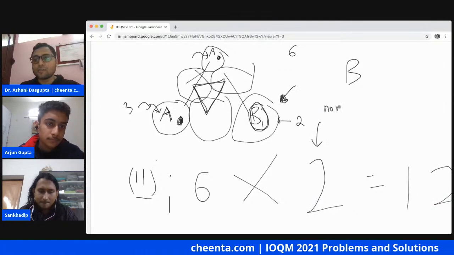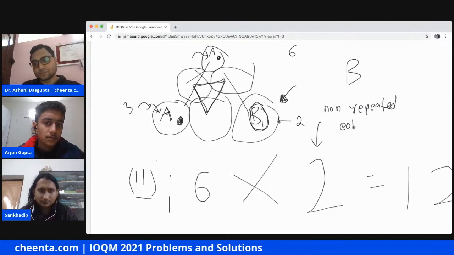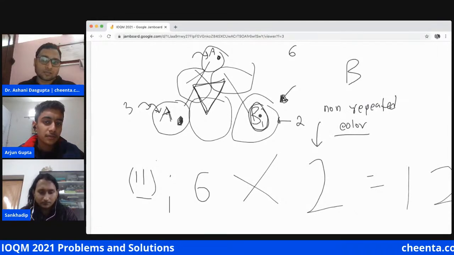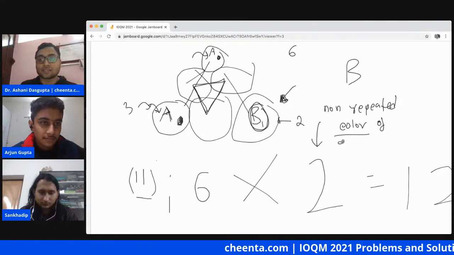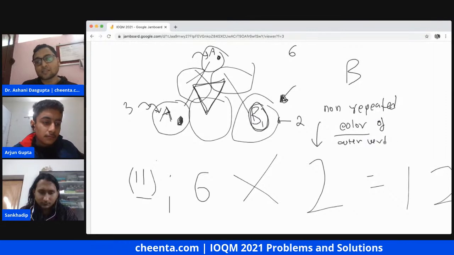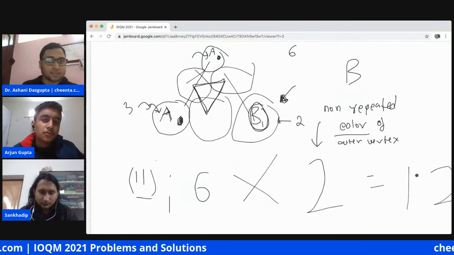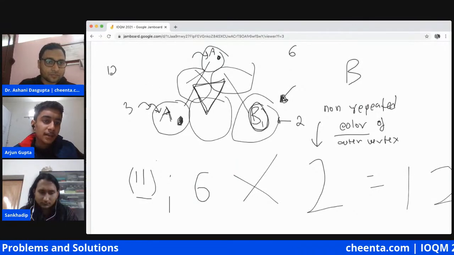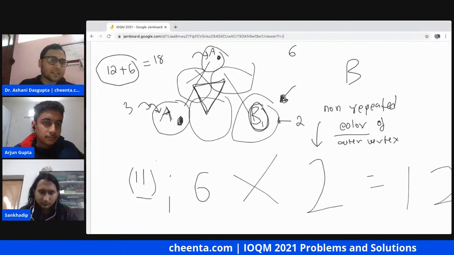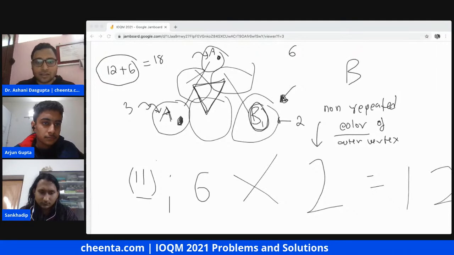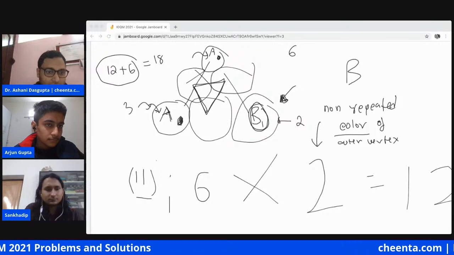This is the non-repeated color, the outer non-repeated vertex. So there are 12 cases like that. In total we get 6 of that, 12 of that, 18. This looks good to me, but if someone else got a different answer, we would be happy to hear that. Okay, so next one.